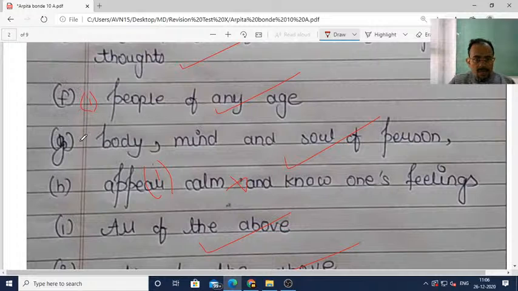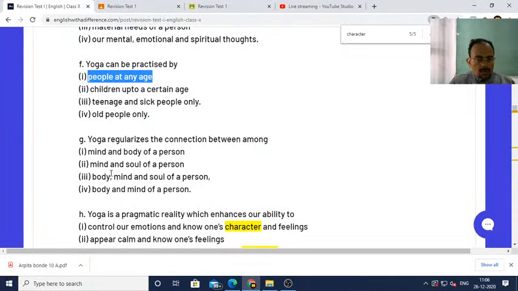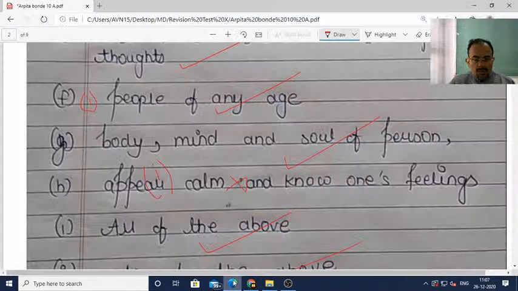And then G also, say for example, body mind and soul of a person is the correct answer. Question G, body mind and soul, that is the third, is the correct answer. So the third option you should write, otherwise you'll lose 1 mark. So it should be 1 2 3. I hope you understood now.